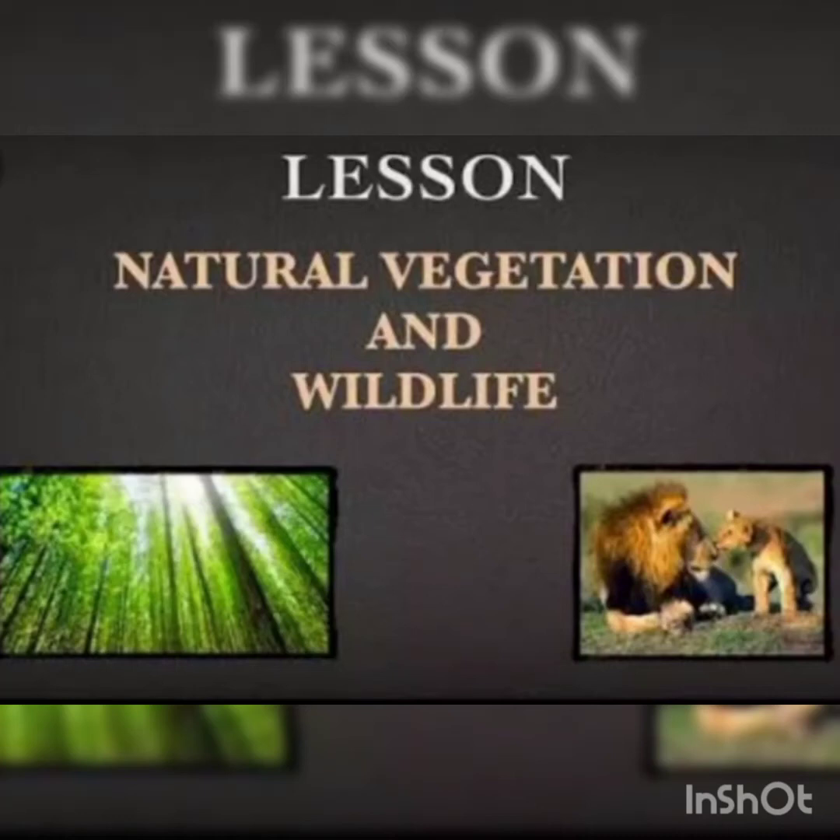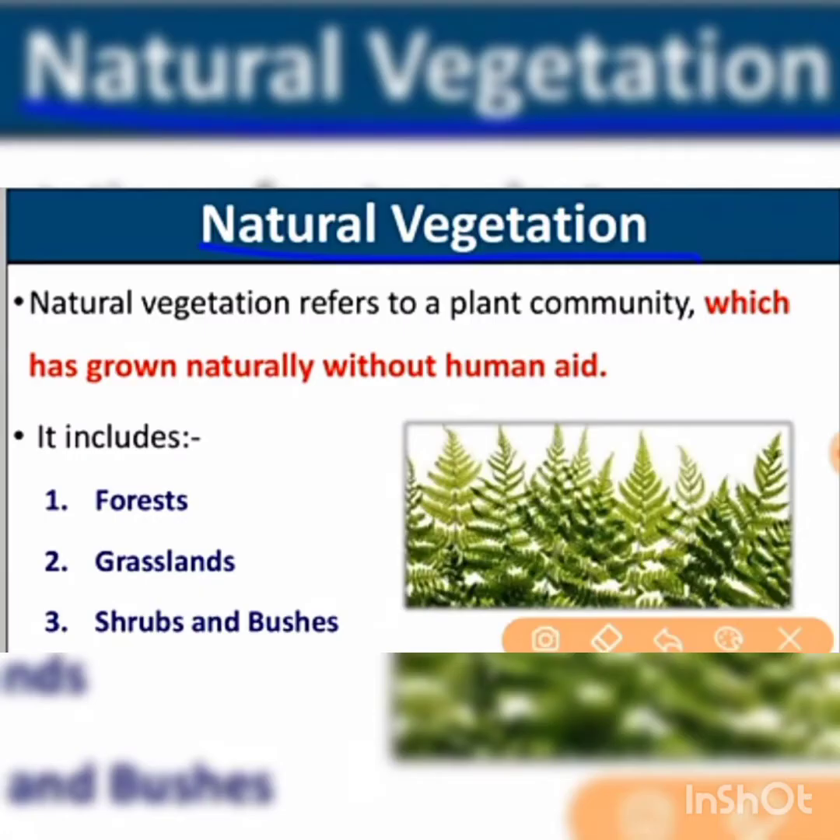Starting our new lesson, Lesson 6, Natural Vegetation and Wildlife. There is a close relationship between height of land and the character of vegetation. With the changes in height, the climate changes and that changes natural vegetation. The growth of vegetation depends on temperature and moisture. It also depends on factors like slope and thickness of soil.